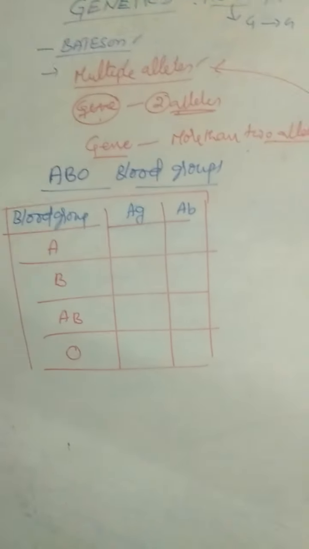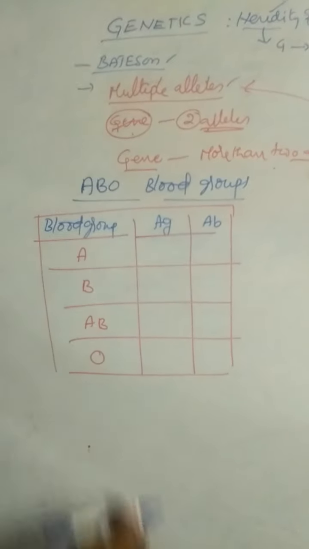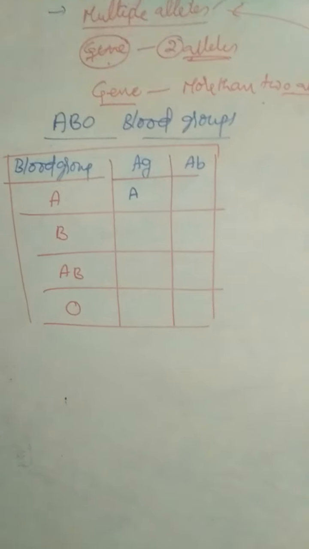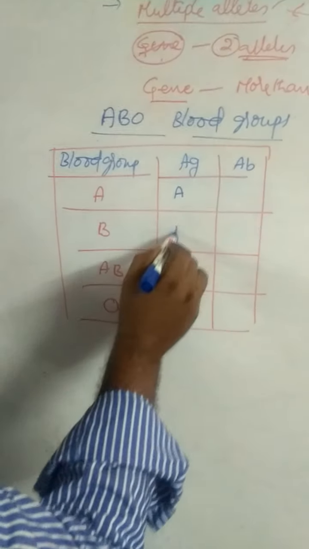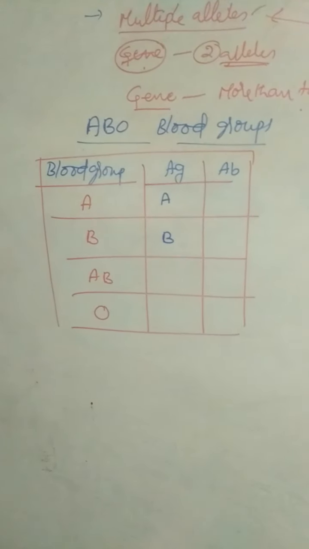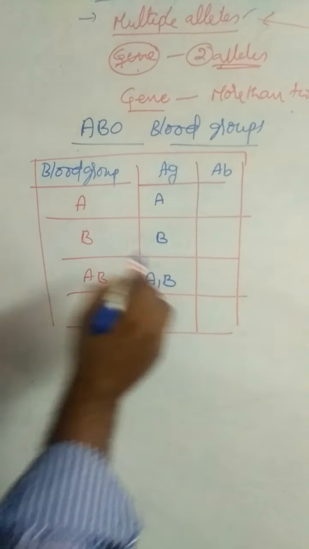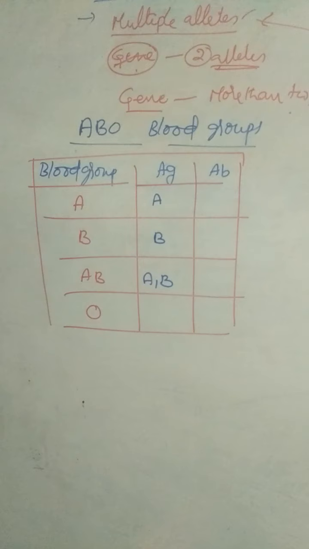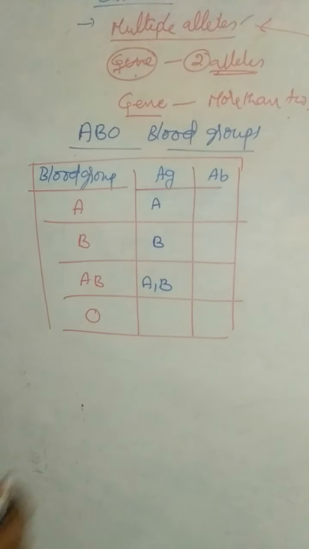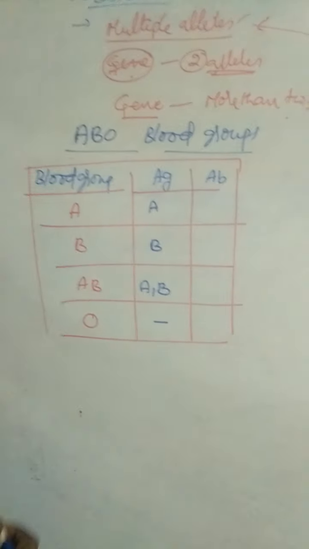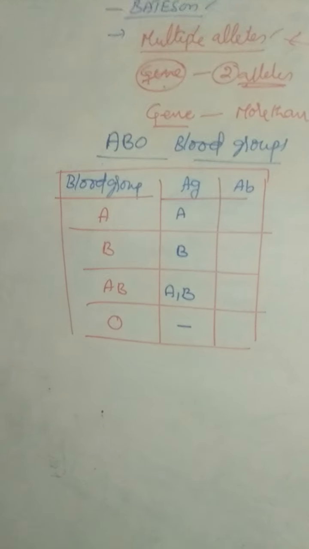If antigen A is present, that is A blood group. If antigen B is present, that is B blood group. If antigens A and B both are present, that is AB blood group. If the antigens are absent, that is O blood group.